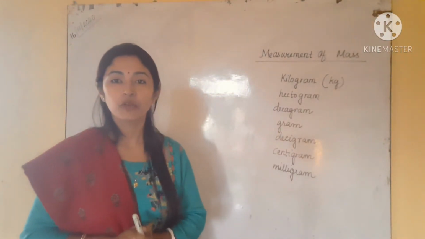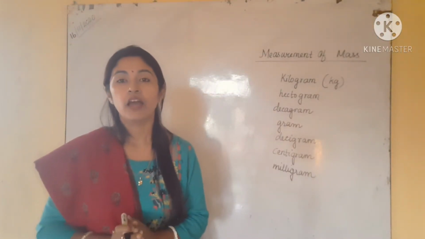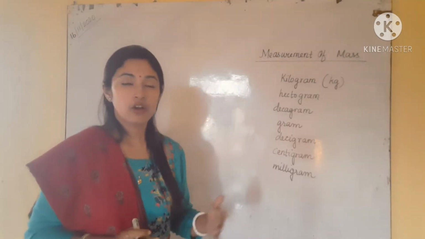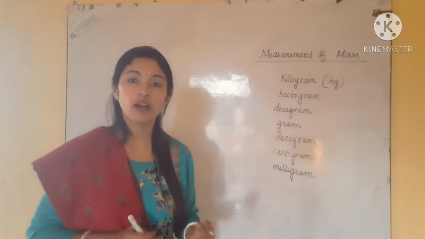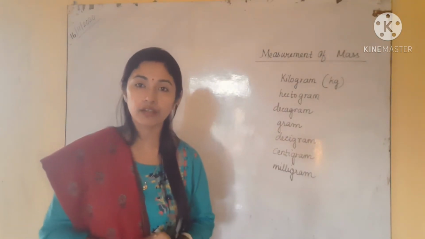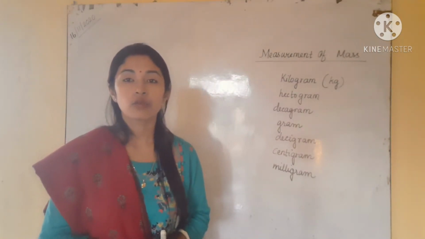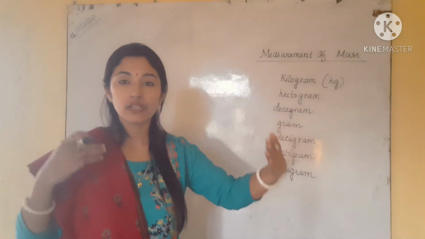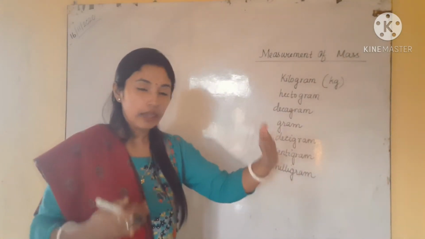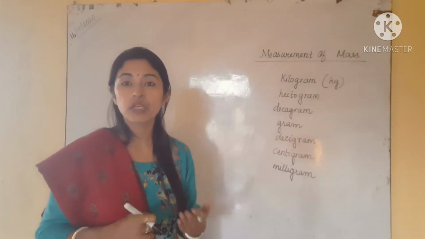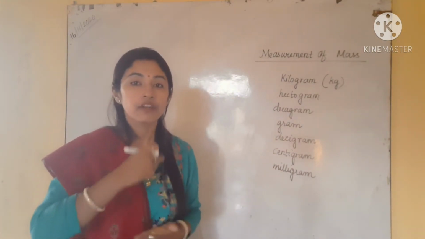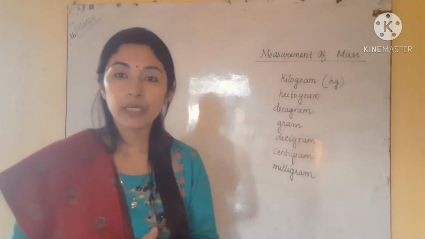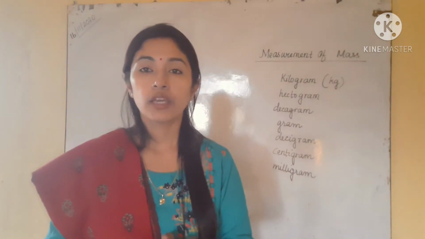So today I am going to discuss the next topic, and there are many similarities with the earlier topic which we have already discussed in the last lecture. The last topic was measurement of length. That means we can measure the distance, or length, of any object using different scales. There were different units like kilometer, decameter, hectometer, centimeter.